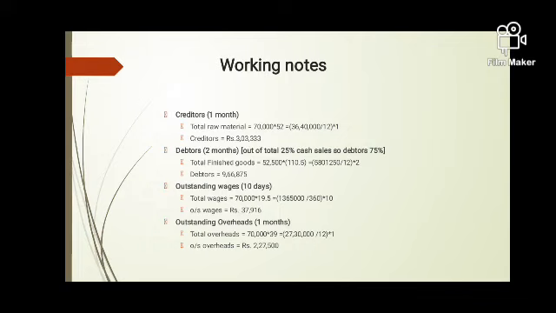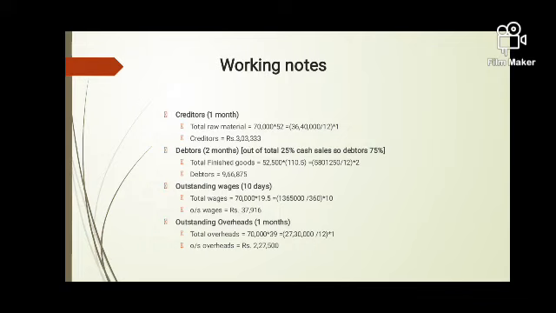So debtors comes to 9,66,875. Again we calculate debtors on a yearly basis, that is 52,500 multiplied by the price, and we divide it by 12 months, and for 2 months it is 9,66,875.